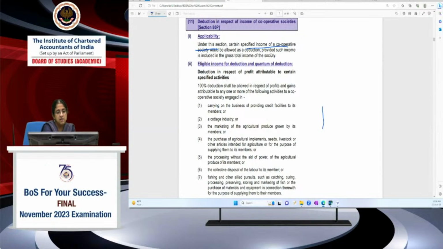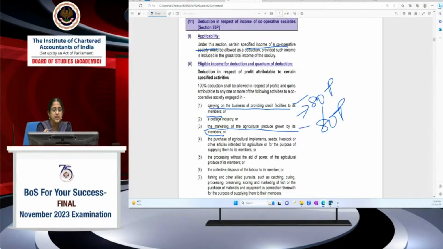activities. This is carrying on the business of providing credit facilities to its members. So if a cooperative society is engaged in the business of providing credit facilities only to its members, then it is eligible for 80P. Then cottage industry, then marketing of agricultural produce grown by its members. These two are coming in a case scenario. That's why I'm specifically underlining credit facilities and marketing of agricultural produce.